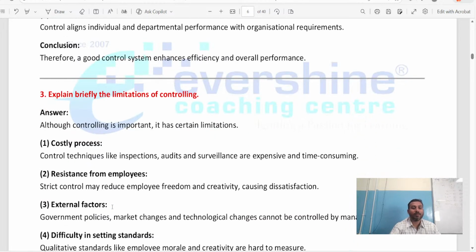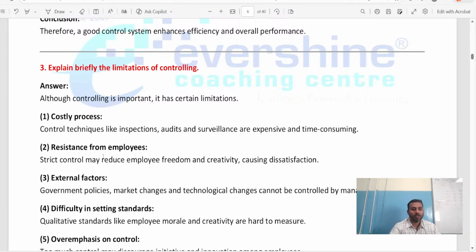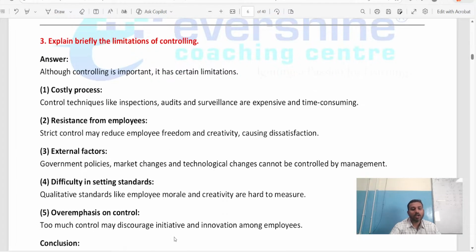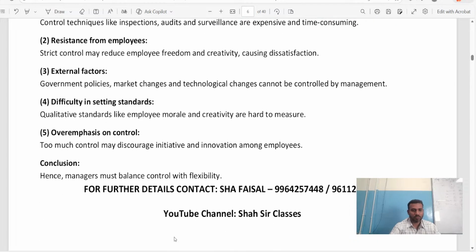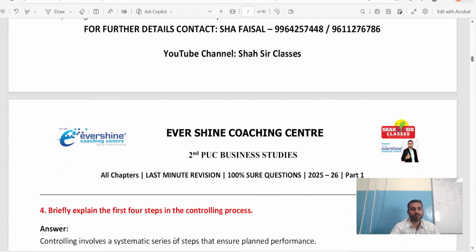Same. Explain briefly the limitations of controlling. Again, although controlling is important, it has certain limitations. Costly process, resistance from employees, external factors, difficulty in setting standards, employees' over-emphasis on control, and conclusion.